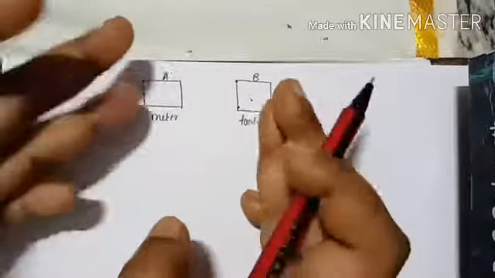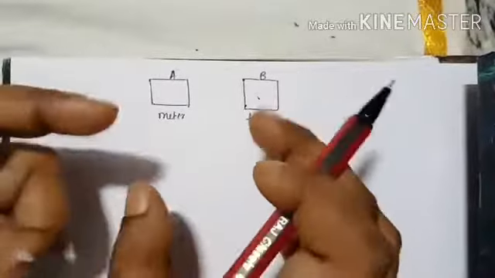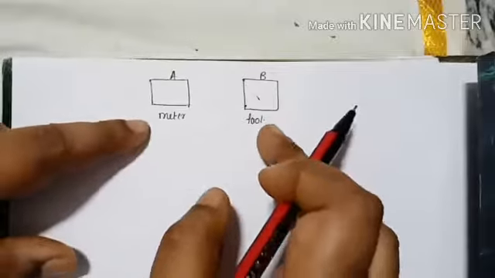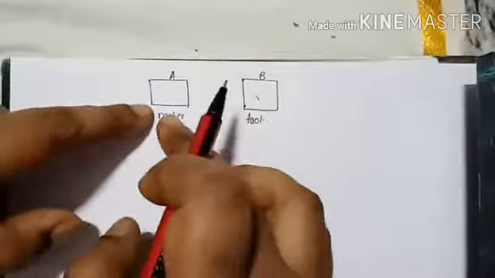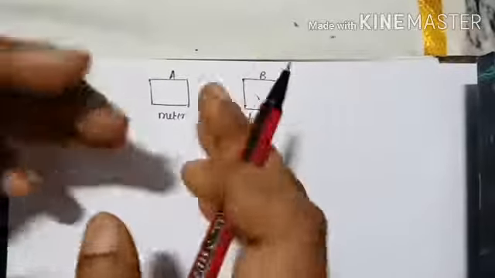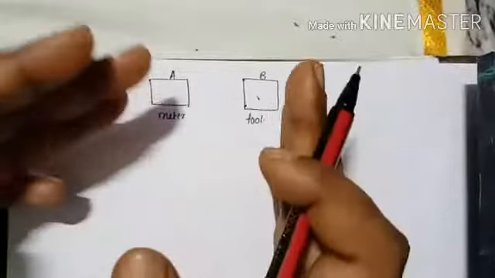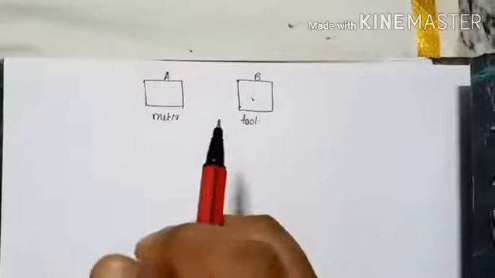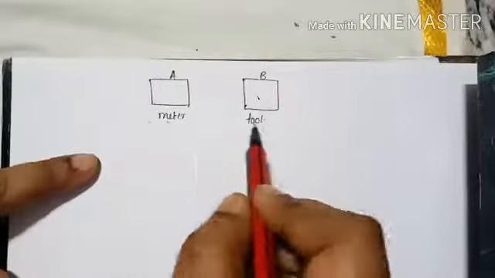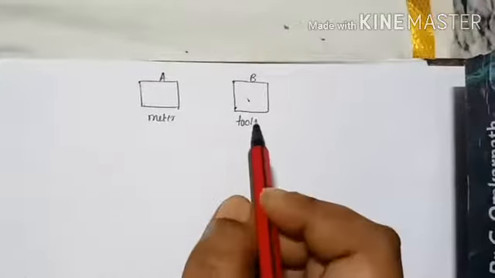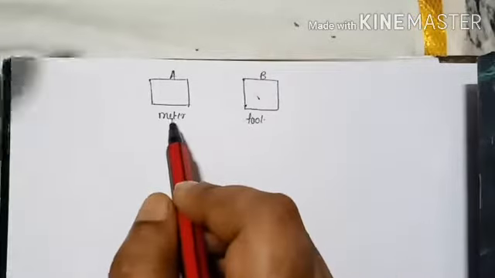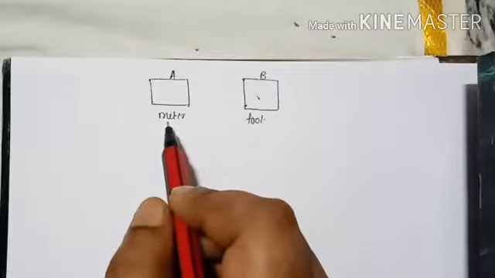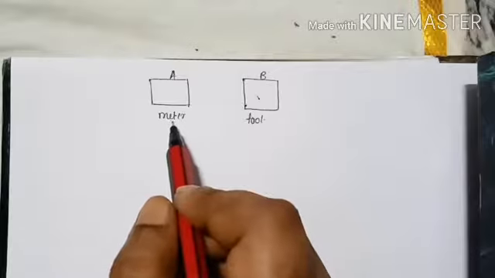So until and unless they can find a middle ground, that means they have to understand if there is any relationship between meter and foot, only then can they have a proper interaction with each other, or purchase or sell the sari, right? So there should be some relationship between meter and foot, which later on we found out, about 3.2 feet is equal to 1 meter, guys, which you would have learned in your earlier classes.